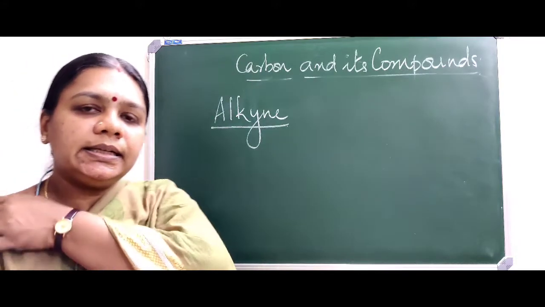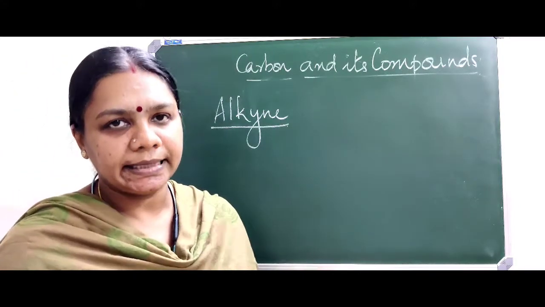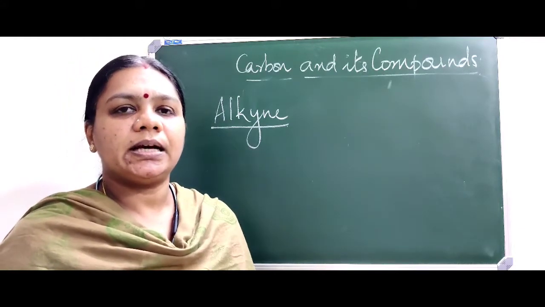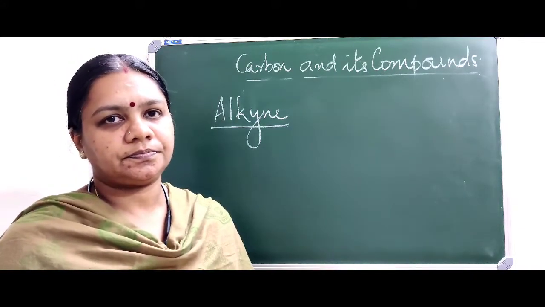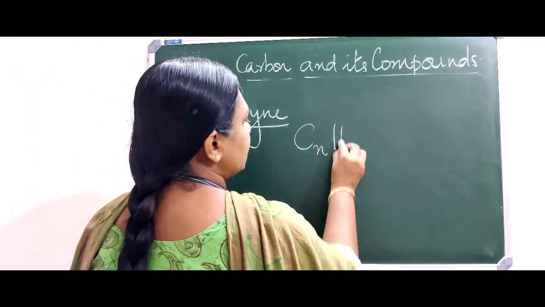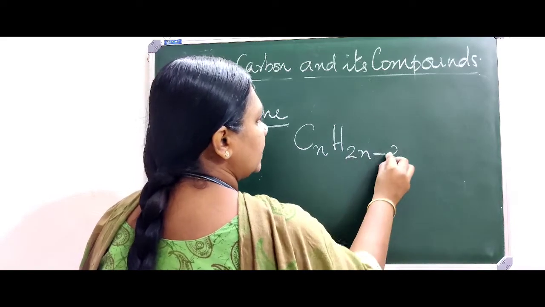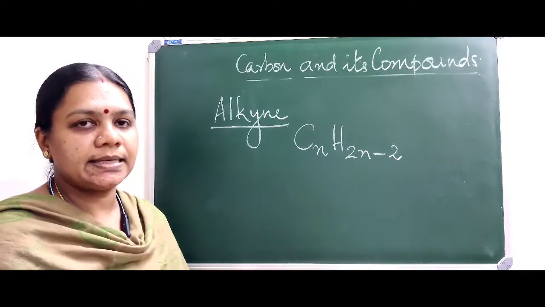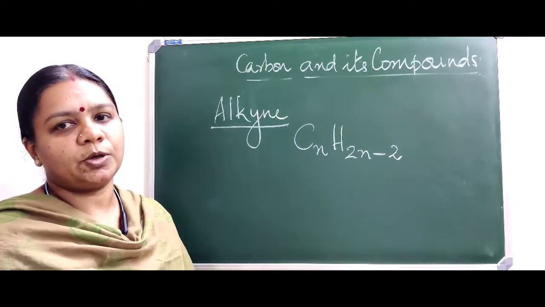Coming to the third type of hydrocarbon, that is alkyne, the unsaturated hydrocarbon. Here as we know, between carbons there should be a triple bond. Now the general formula of alkyne is CnH2n minus 2. For unsaturated hydrocarbons, either a double or triple bond should be present.